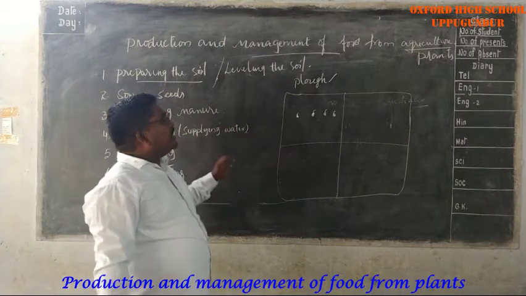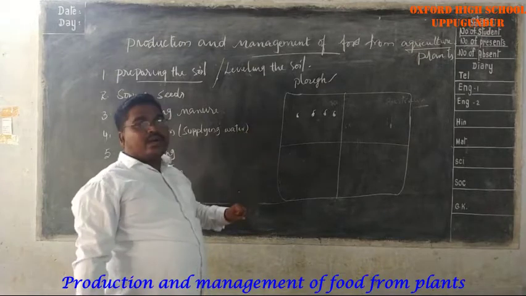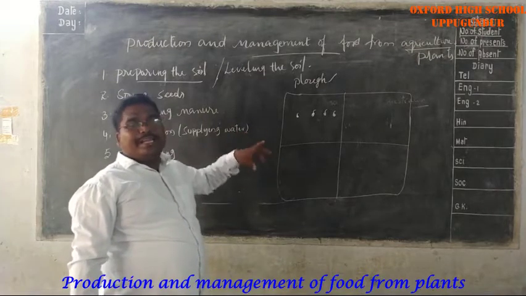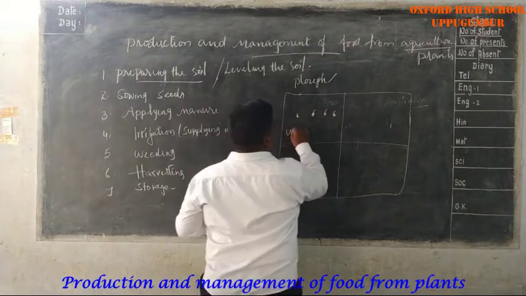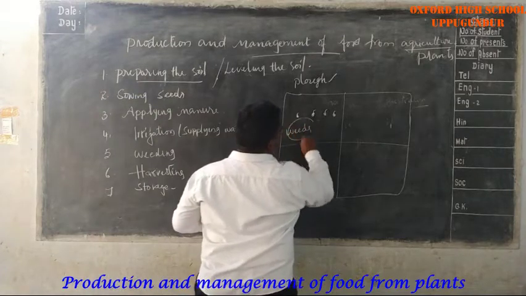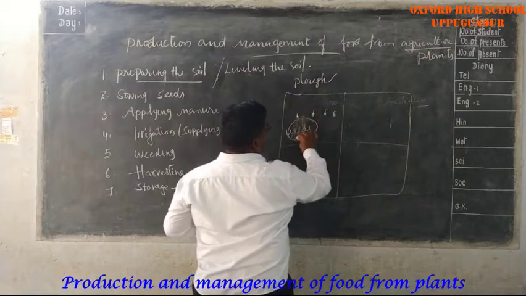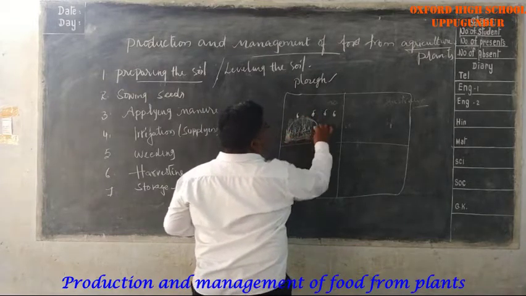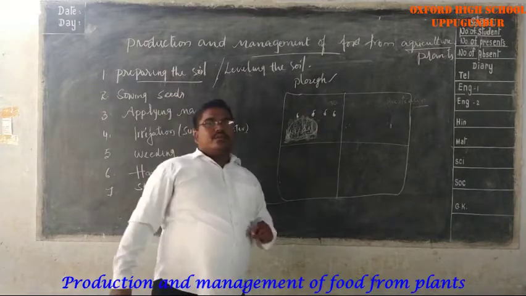After that, all the weeds are plucked out, submerged, and then the field is flooded with water. The dead weeds are submerged in the soil and give nutrients to the soil. That is one of the important points of leveling. Do you understand?